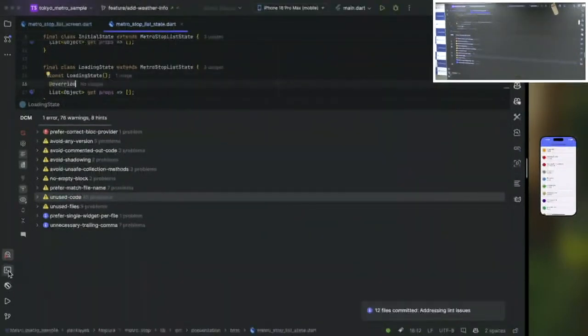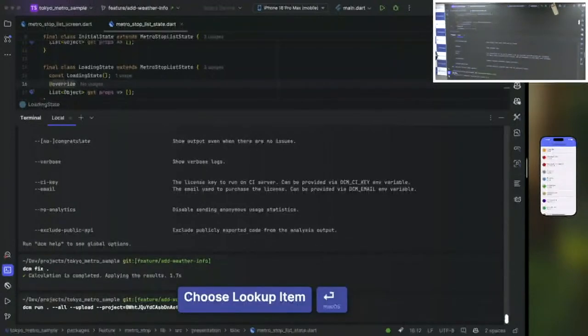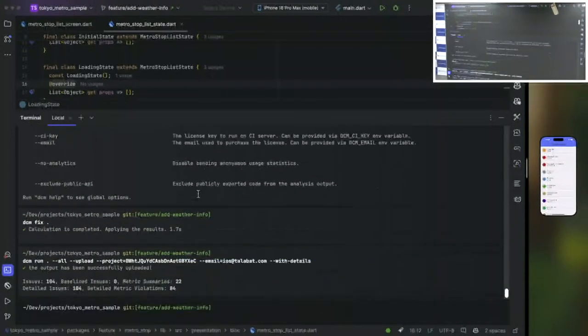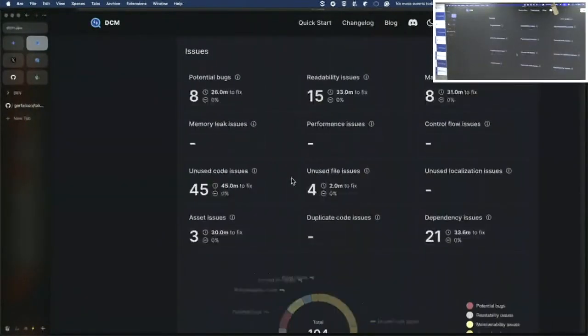Let's commit and let's take a look at our main dashboard that we just visited in the beginning of our demo. So let's run DCM run all uploads. I'm uploading this snapshot from my code base to the dashboard, and let's see if any progression can also be reflected from this dashboard.